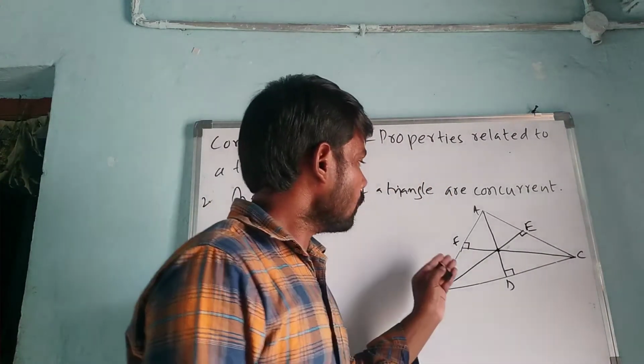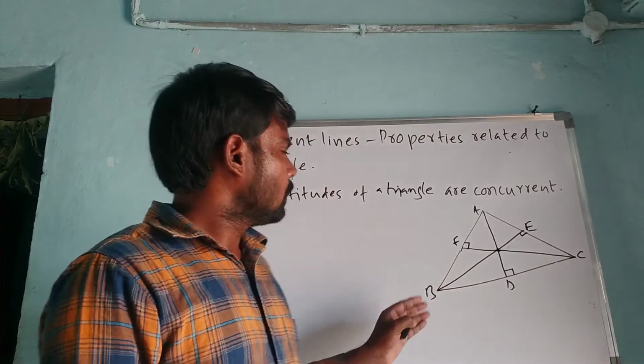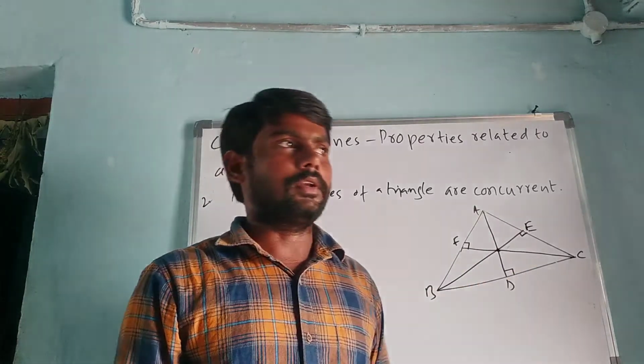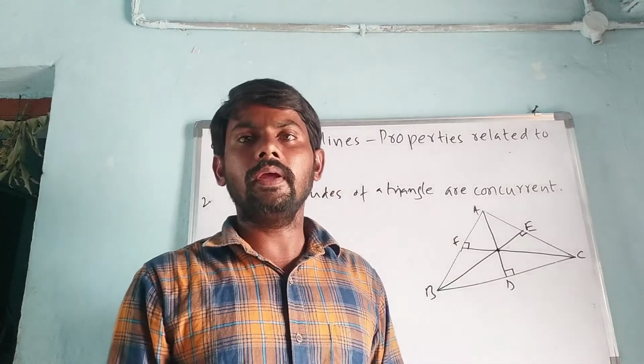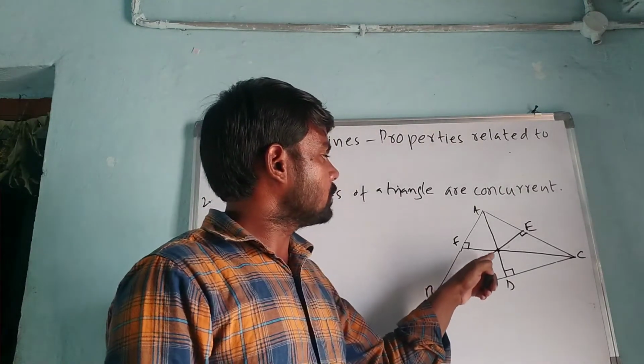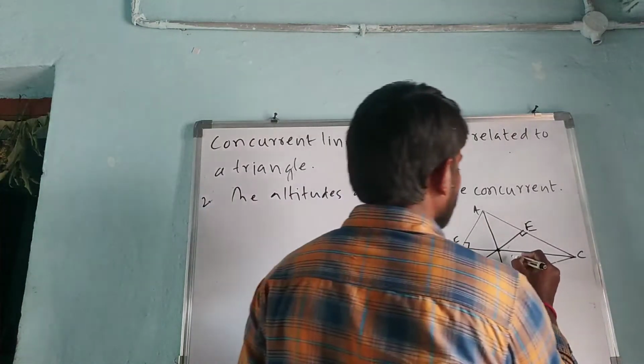So clearly from the picture, we can say that the altitudes of a triangle are also concurrent. This point of concurrency is known as the orthocenter.